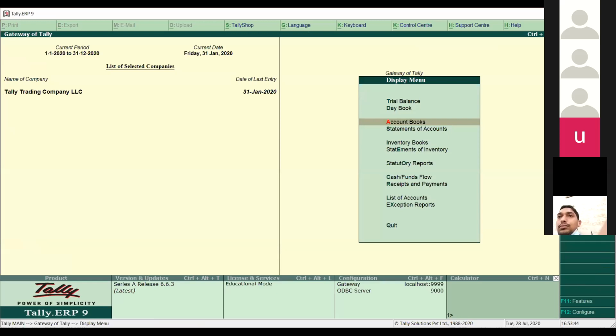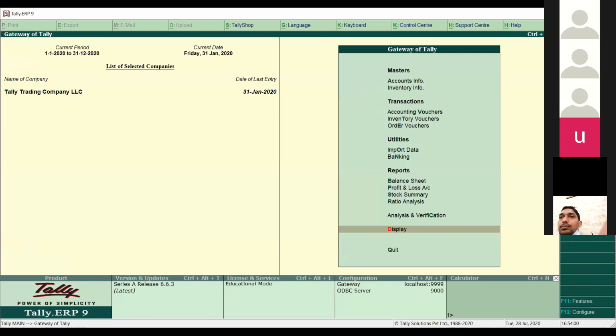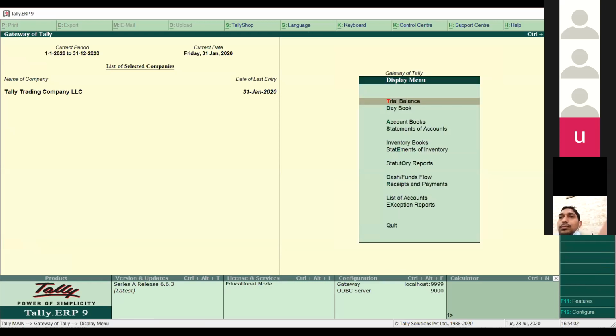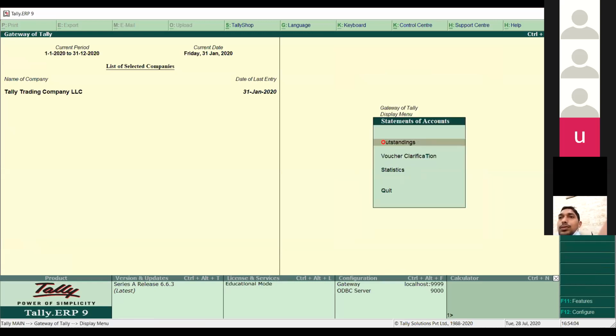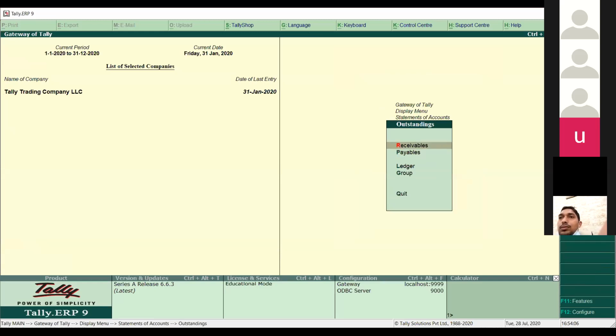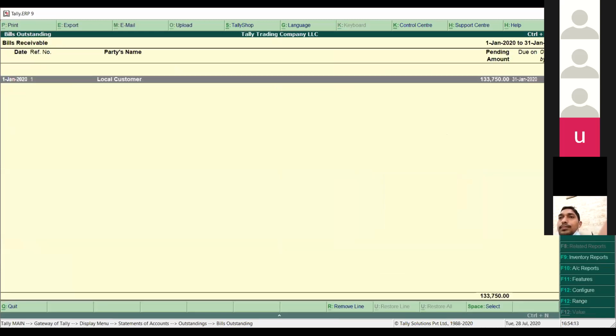Next, we have some outstanding reports, because some customers are asking how we can see the statement of account, the accounts receivable, and the payable reports. If you want to go for the account outstanding reports, how can we get there? We have to go to Display, Statement of Accounts, Outstanding, and here you can see receivables and payables. Receivable is for our customers and payable for our vendors. Receivables show how much amount is pending from which customer.